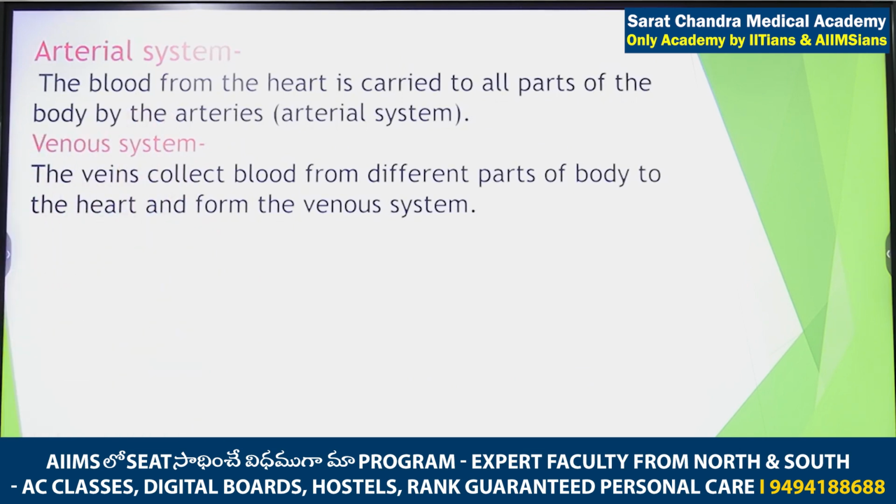They said the blood from the heart is carried to all parts of the body by the arteries, known as the arterial system. Carotid goes to the brain, systemic goes to the entire body, and pulmocutaneous goes to the lungs and skin.